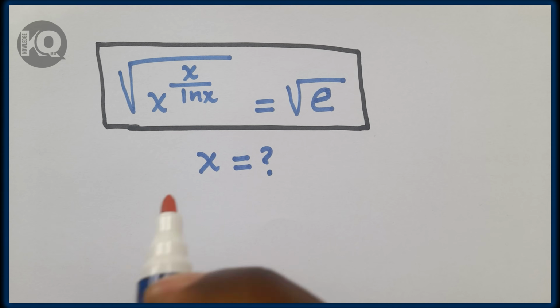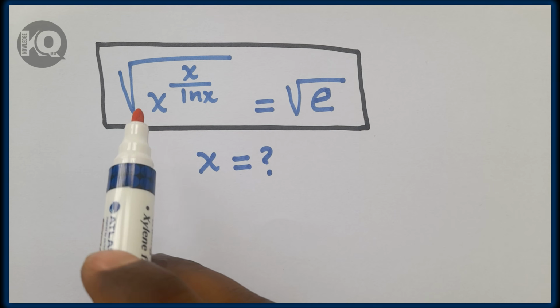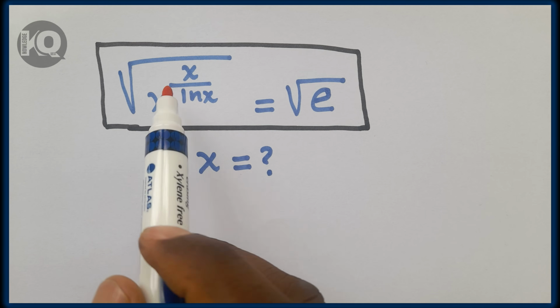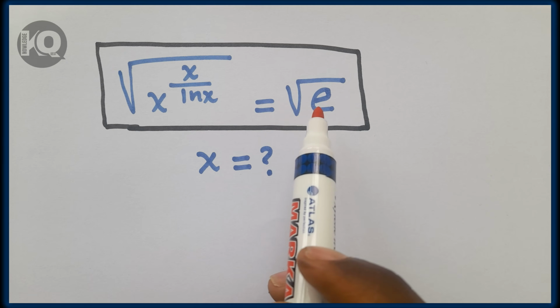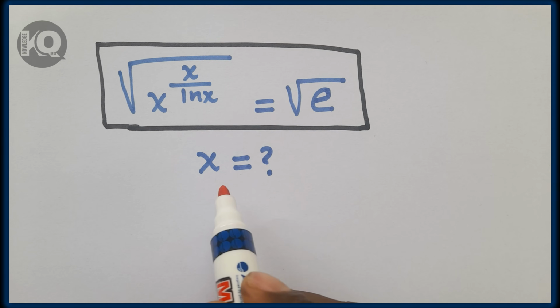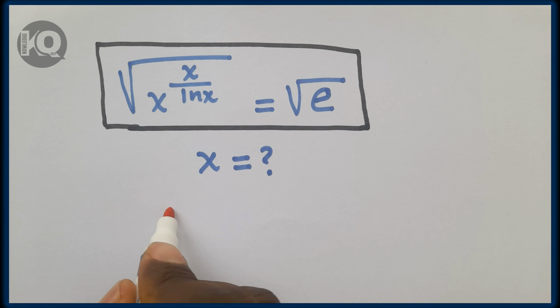Hello everyone, welcome. In this video we are going to solve this equation, which is the square root of x to the power of x over ln x, which is equal to the square root of a. Find the value of x which satisfies this equation. So let's go to the solution.